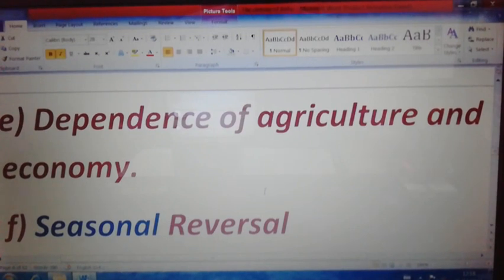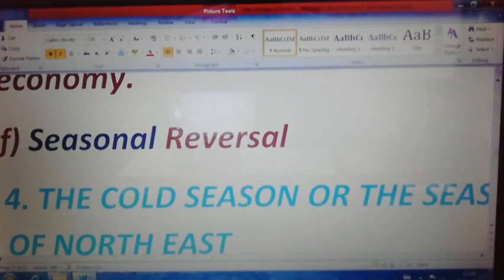And in exam you can write one more important characteristic feature of the southwest monsoon wind, that is the seasonal reversal. At the beginning of this session we discussed that one. The southwest monsoon wind takes place as a seasonal reversal due to the changes in the heating of the land and the water bodies. It takes place based on the season, based on the different months, whenever the temperature condition of the land and the water changes. The reversal takes place. That is what you can write as the seasonal reversal also.